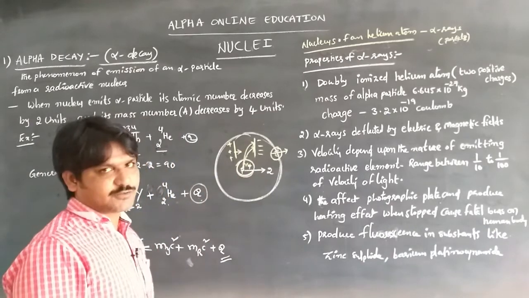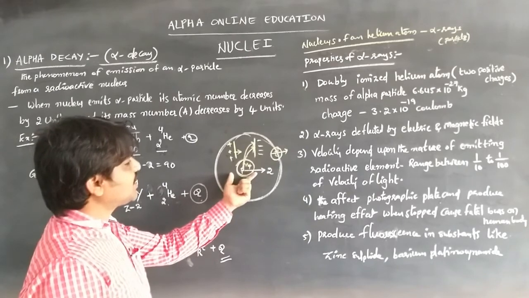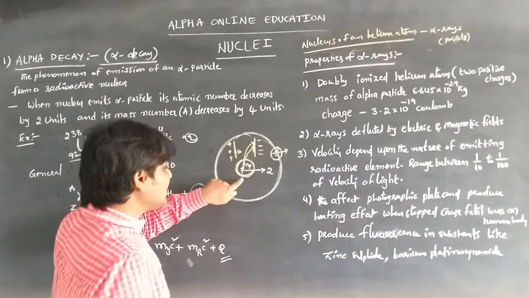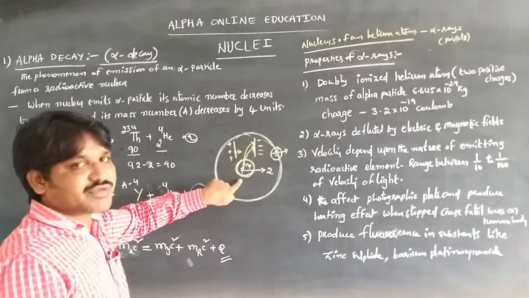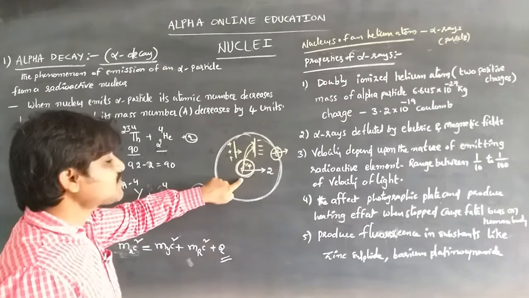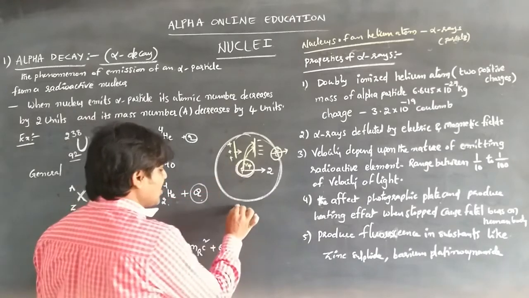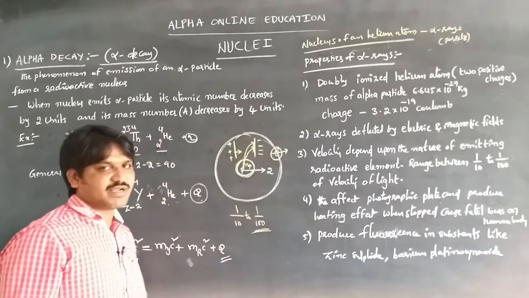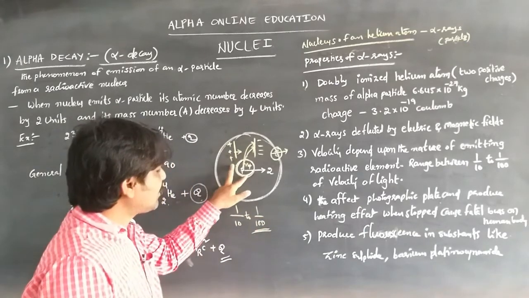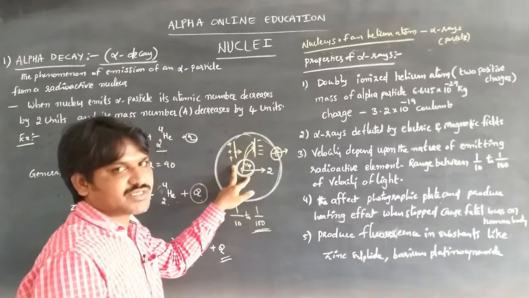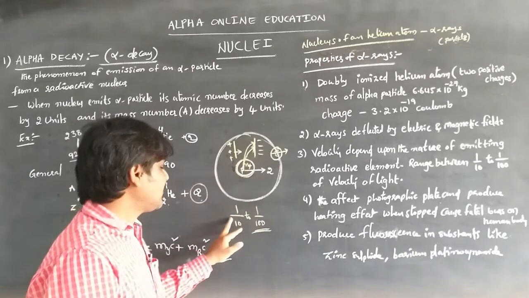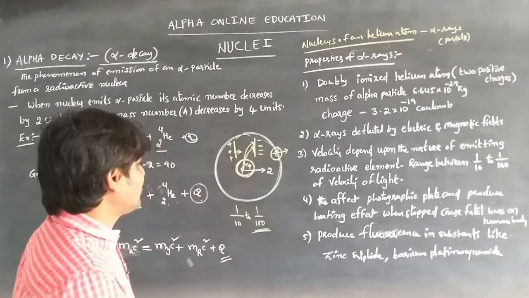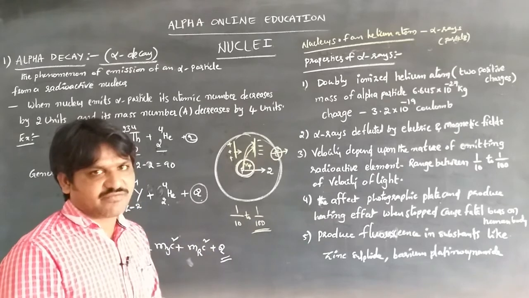Its velocity also depends on the nature of the radioactive substance that is emitting the alpha particles. The velocity lies between 1 by 10 and 1 by 100 times the velocity of light, depending on the nature of that radioactive substance.